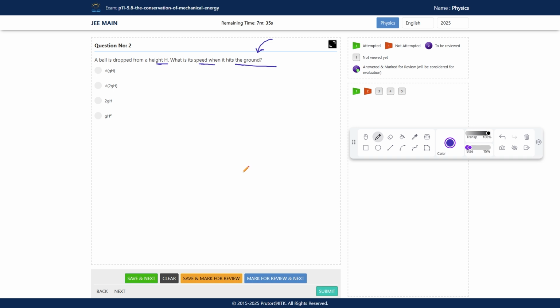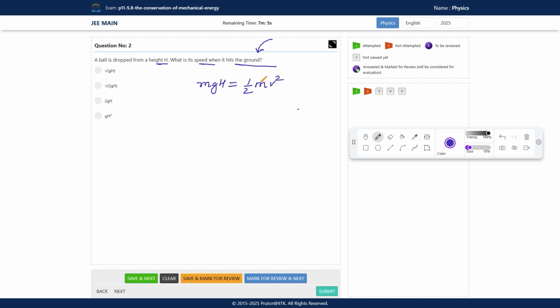Using the conservation of mechanical energy. So we know potential energy mgh. Here h is capital H. mgh is equal to half mv square.